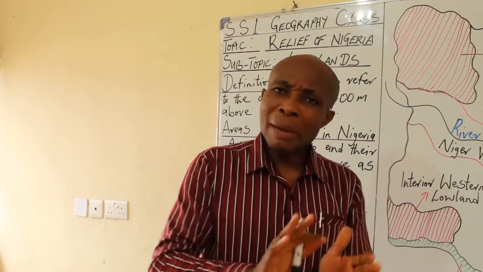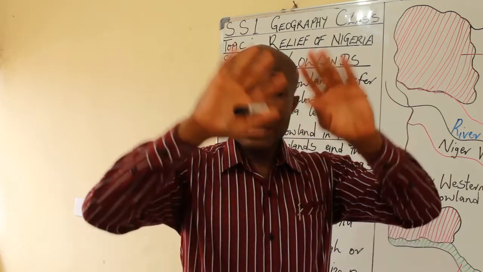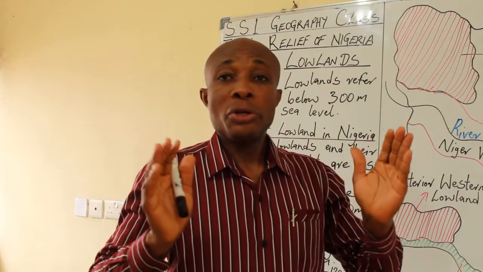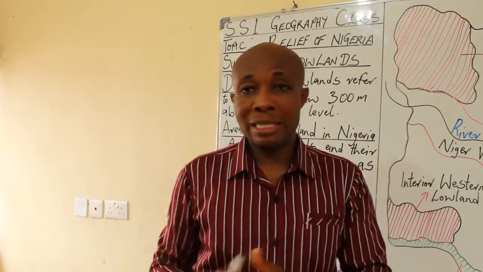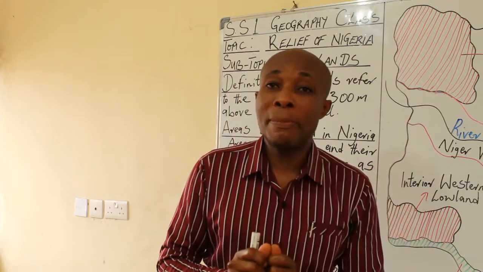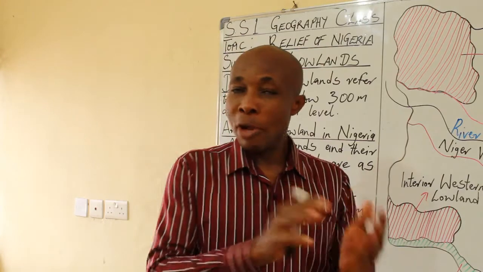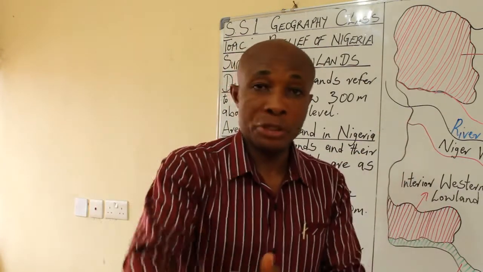When we talk about heights above 300 meters, when we look at Nigeria as a geographical location, we have places that these highlands cover, and I was able to use a map of Nigeria to show you those places. Why I'm going back is because what we have to learn today is just the opposite of what we learned in our last class, and you need to know it.